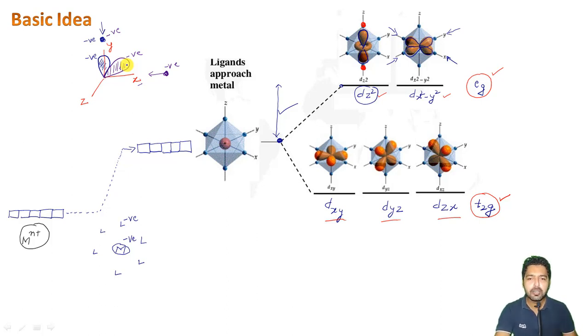The repulsions will be quite less, and this is the reason why these will be lowered in energy like this. So these are lowered by this much of amount.